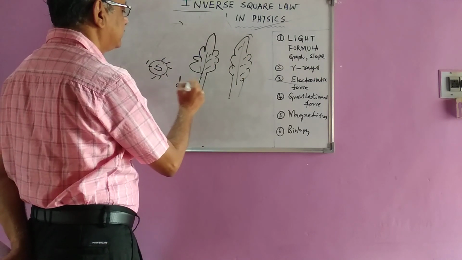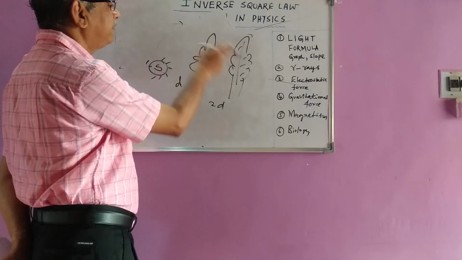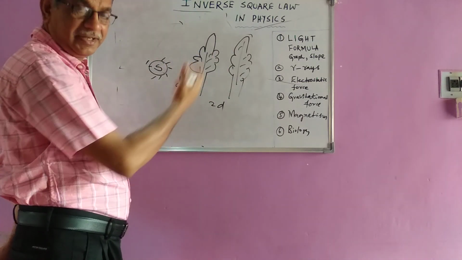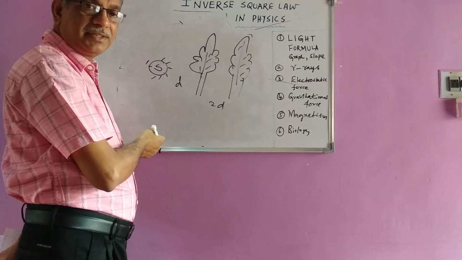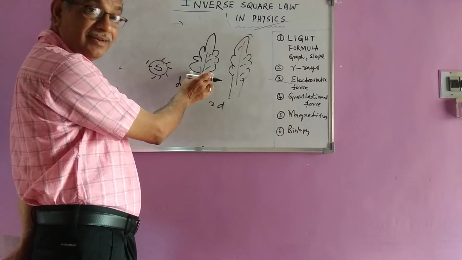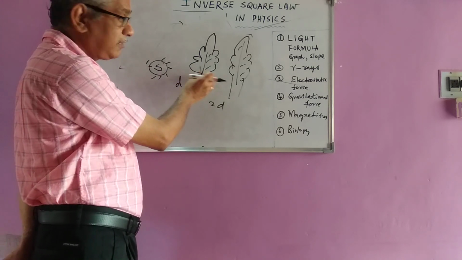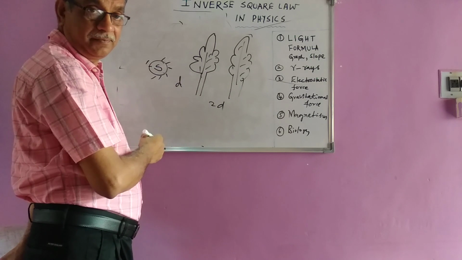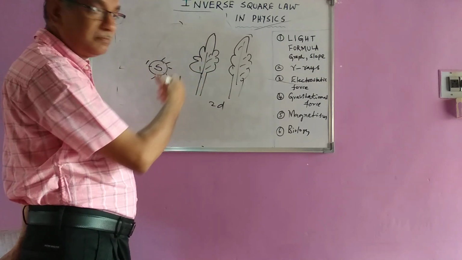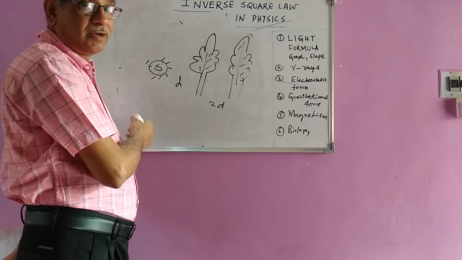This is a distance d, this is a distance 2d. So light falling on the first leaf and light falling on the second leaf, the intensity changes. When the intensity changes, the chemical change that produces the quantity of sugar here will vary. Accordingly, there is some research done where the inverse square law is applied once again.